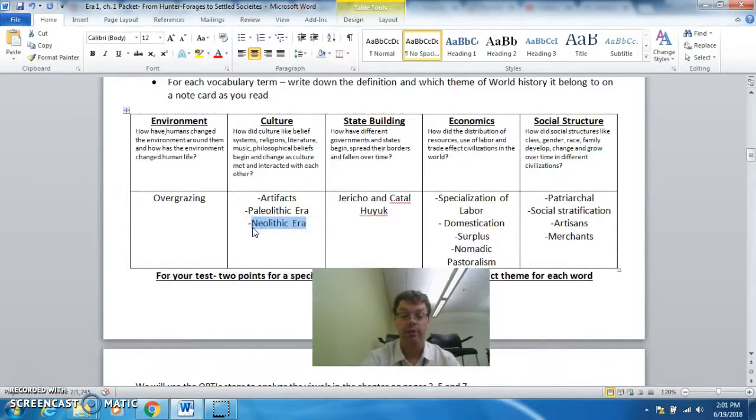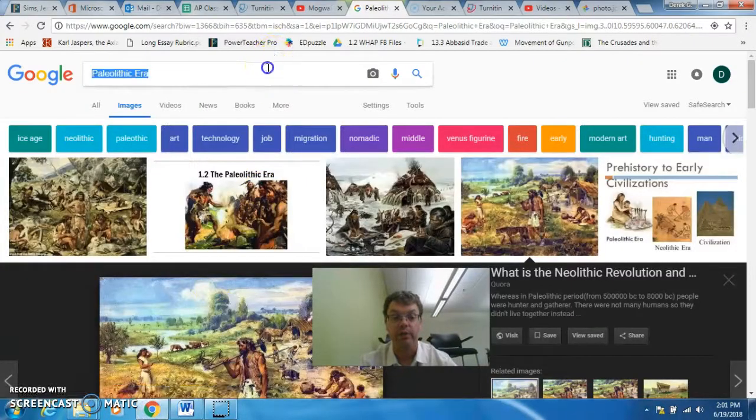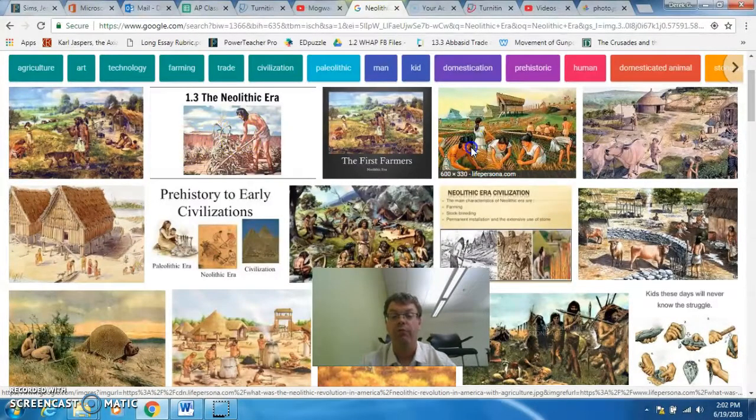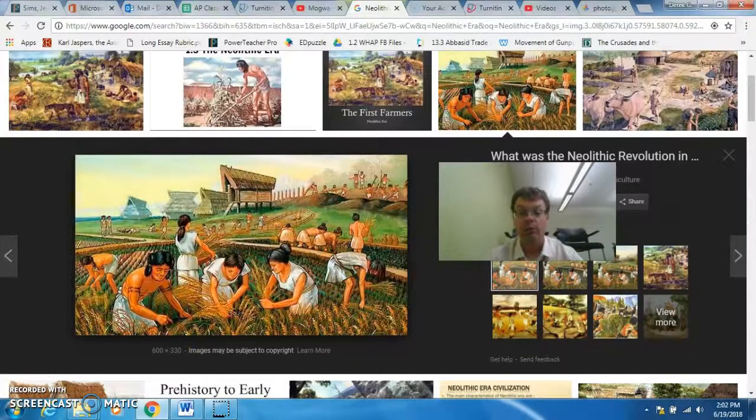Our next word is Neolithic Era. So Neolithic, very similar to Paleolithic. However, Neolithic has to do with farming. We're still using tools, but now we're planting seeds in the ground. Now we have animals like cattle. So Neolithic is when we first start farming and we start building villages, towns, civilizations. Neolithic, when we first start farming, we start living in one place.